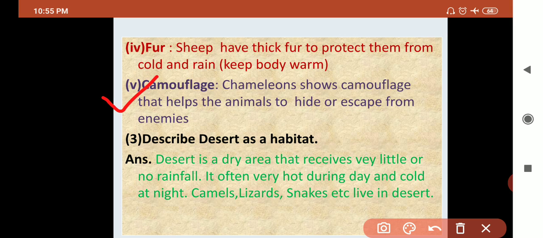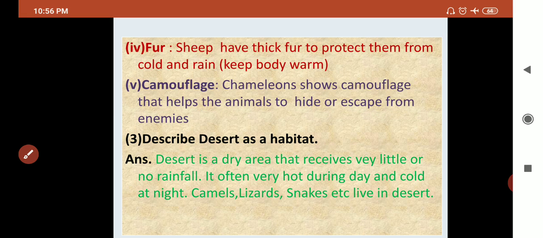Next, number 5, camouflage. What is meant by camouflage? The changing of body color with the surroundings is called camouflage. Animals like the chameleon show camouflage. This camouflage helps animals to escape from enemies. So is it clear with this?